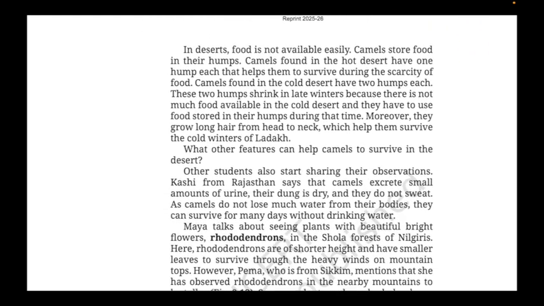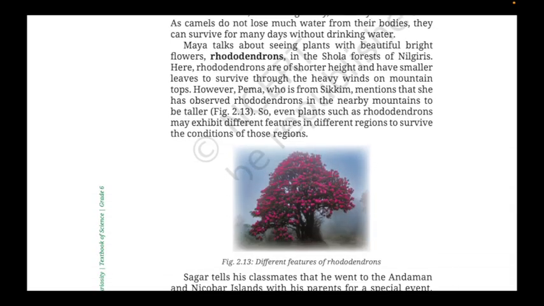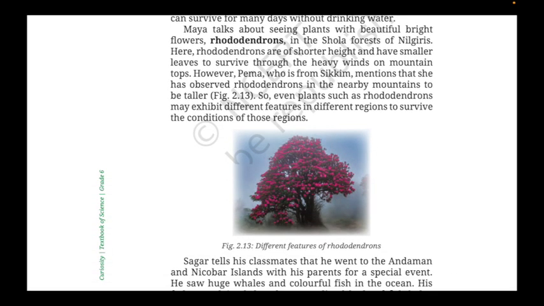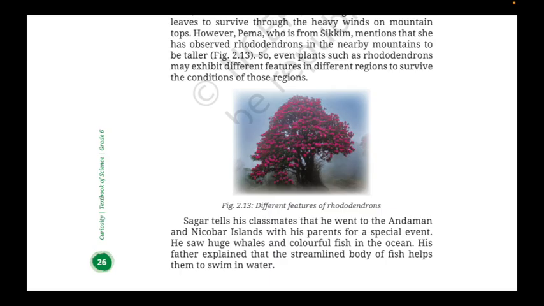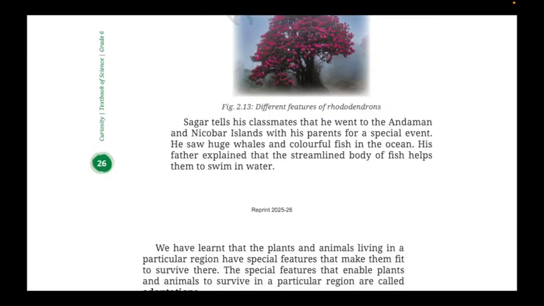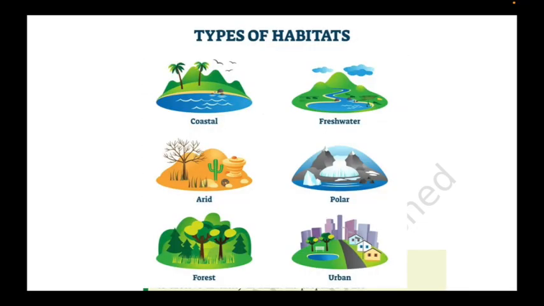Even the same plant can look different in different places. Take the rhododendron tree in Nilgiris. It grows short with small leaves because it has to face strong winds on mountain tops. But in Sikkim, the same tree grows tall with big leaves because the conditions are different. So, the same species can adapt and change its body design according to the place. The place where the plants or animals live is called the habitat.